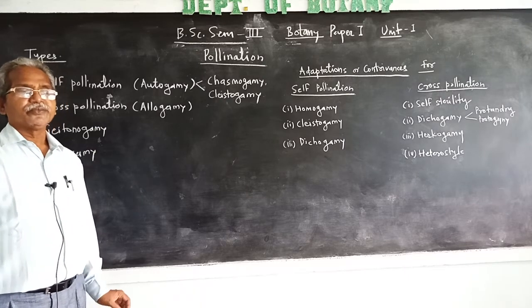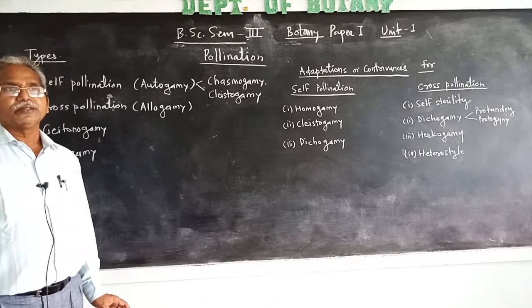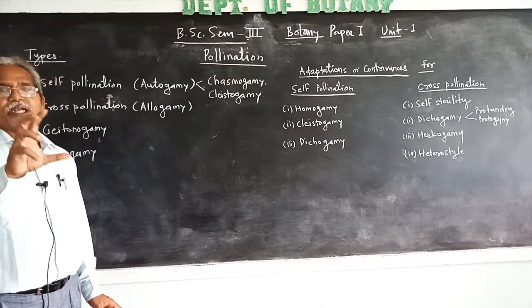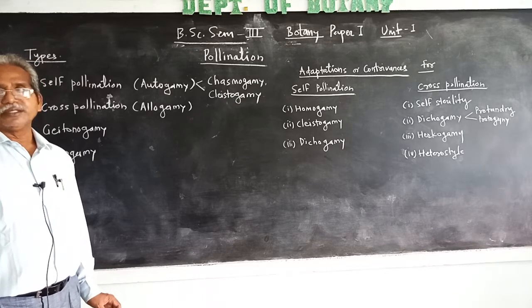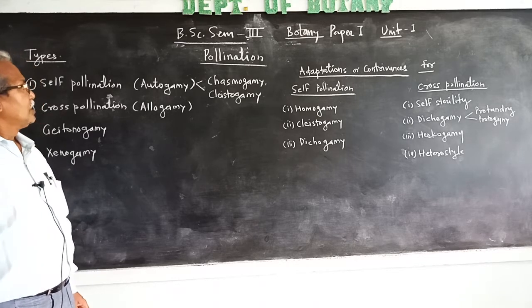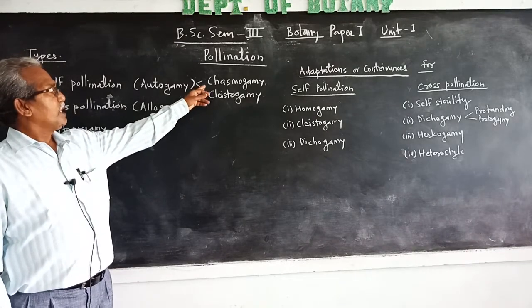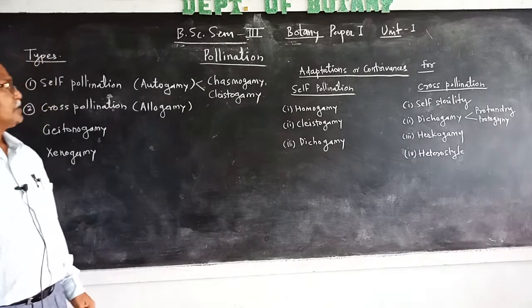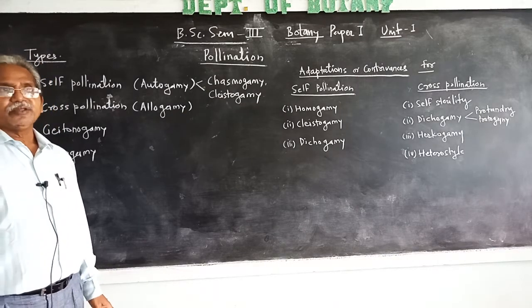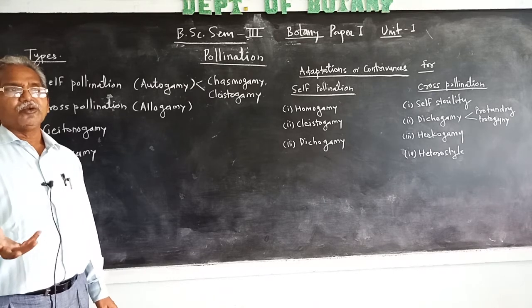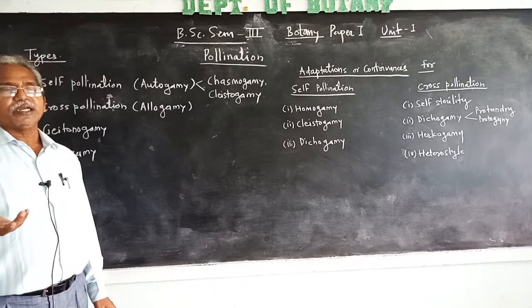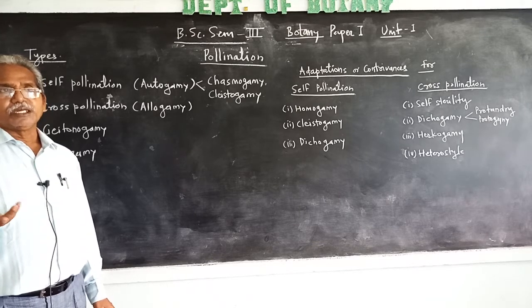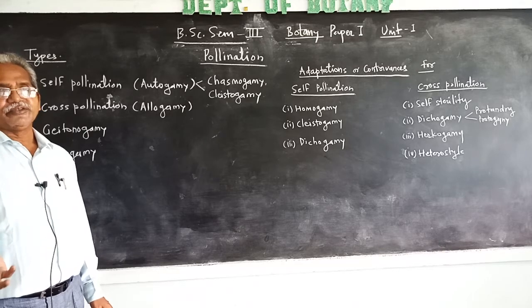Self-pollination means the transfer of pollen grains from the anther to the stigma of the same flower. In self-pollination, it may be chasmogamous or cleistogamous. Chasmogamous means the flowers are bigger and open, so the male and female sex organs remain exposed to the different pollinating agencies.